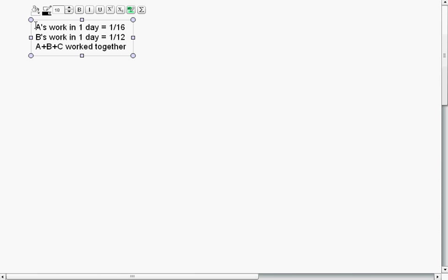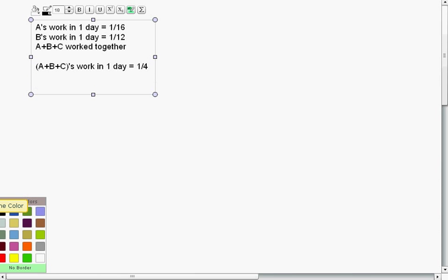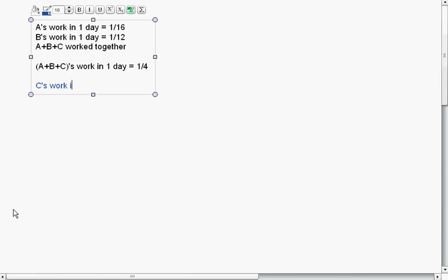They finished the work in 4 days. So A plus B plus C's work in 1 day will be 1 upon 4. It is given that they completed whole work in 4 days. Alright, so now if you look at these three equations, can you find out C's work? Yes, we can find out C's work in 1 day.